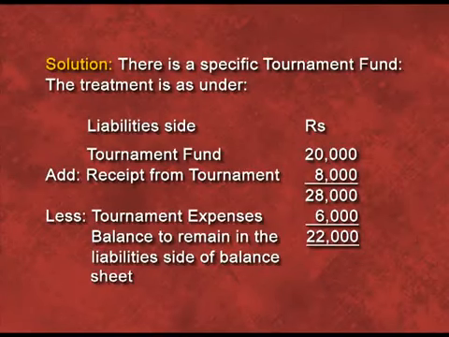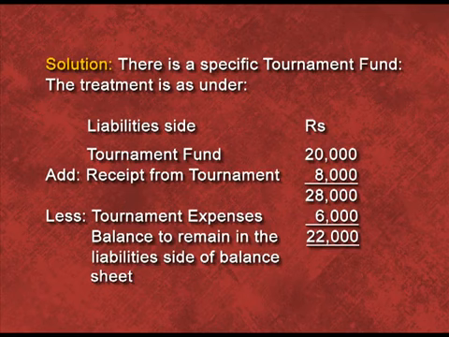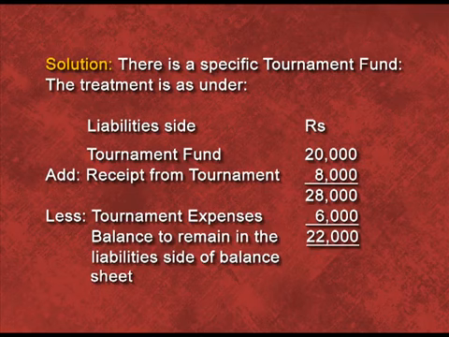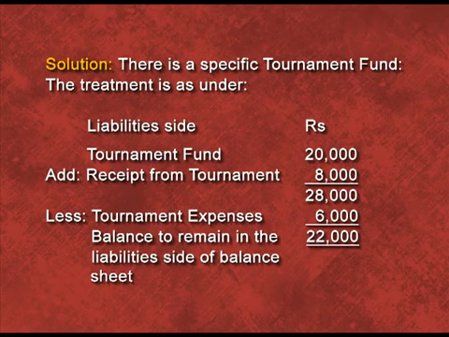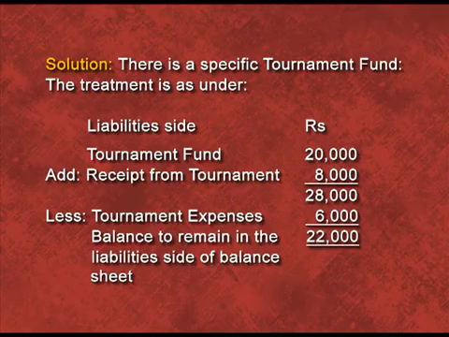On the liability side, we have to show tournament fund rupees 20,000 plus receipts from tournament, that is 8,000, the total will be 28,000. Then we will deduct the tournament expenses of rupees 6,000 and then we will get the balance of 22,000, that will be shown on the liability side or the outer column of the liability side of the balance sheet. Why have we shown this on the liability side? Because specific funds are always shown on the liability side, because it is a capital nature item.